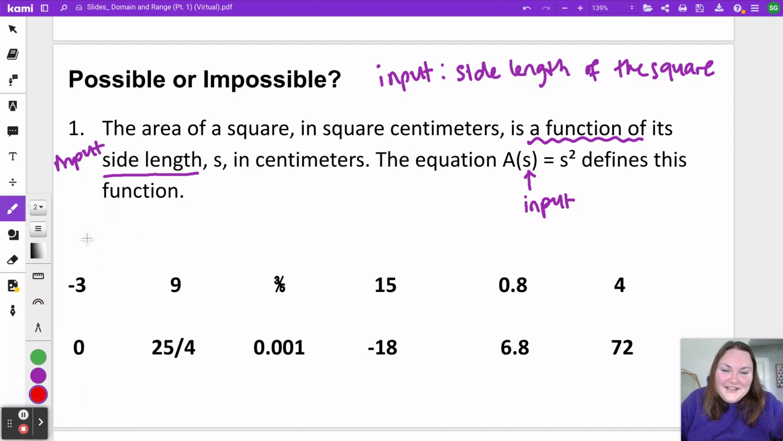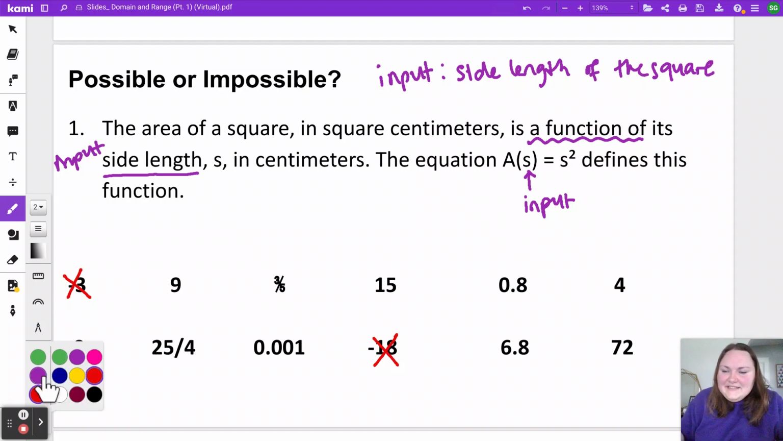So in class, when I do this, we usually start with the ones people are confident are not possible. And usually the first ones I hear are those negative numbers, right? You cannot have a side length where one side of the square is negative. So we can eliminate those two negative answers.